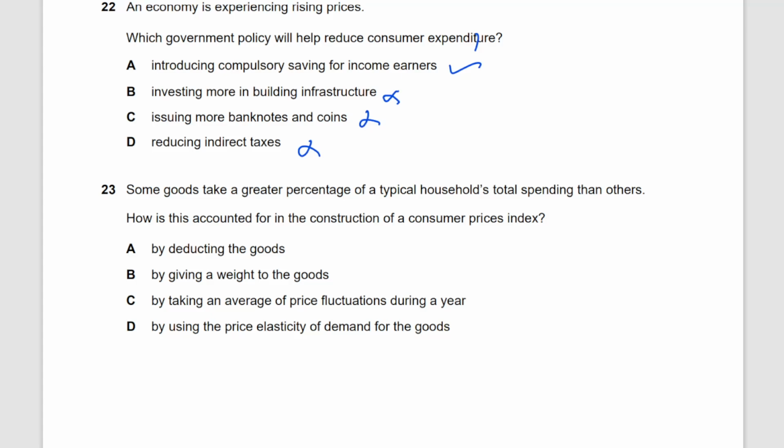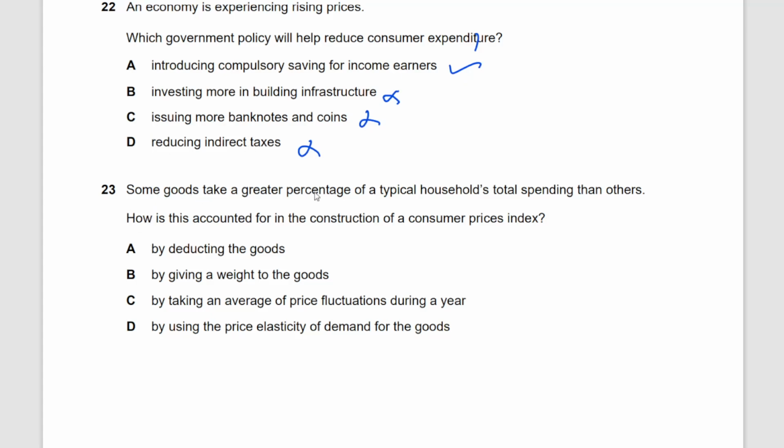But rather, the objective or the motive here is to encourage savings and ensure the security of the people throughout their old age as well. So option A would be the right choice here. Alright, moving on to the next question.